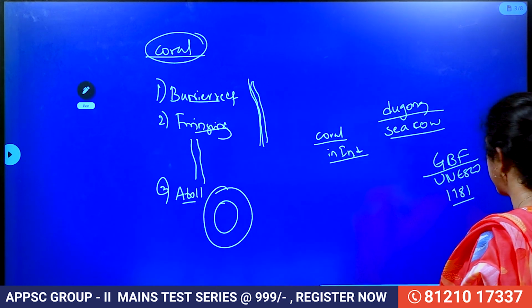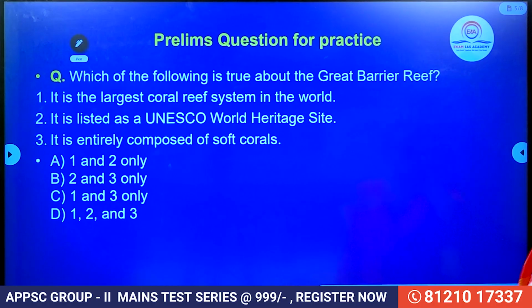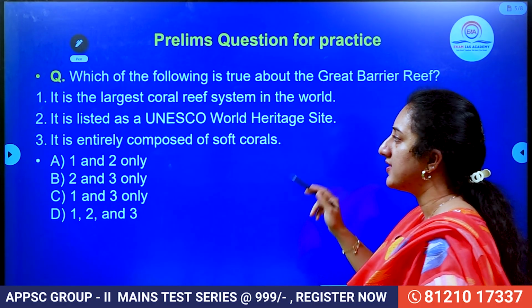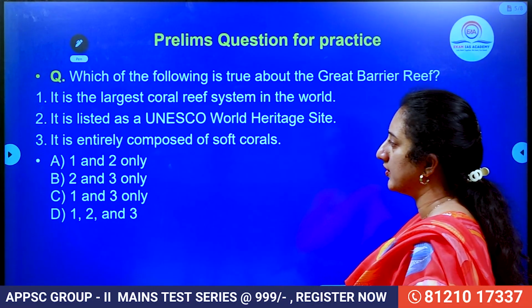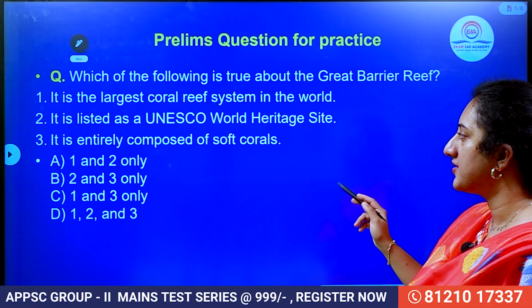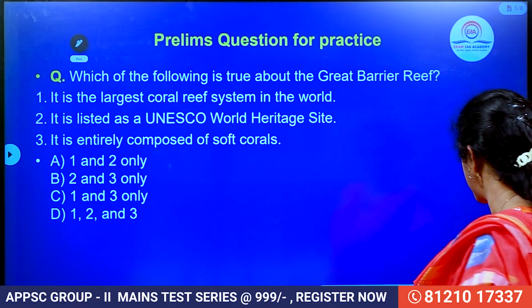Then let us discuss a practice question related to this topic. Which of the following is true about the Great Barrier Reef? It is the largest coral reef in the world. It is listed as a UNESCO World Heritage Site. It is entirely composed of soft corals. So what is the right option? Let me know in the comment section.